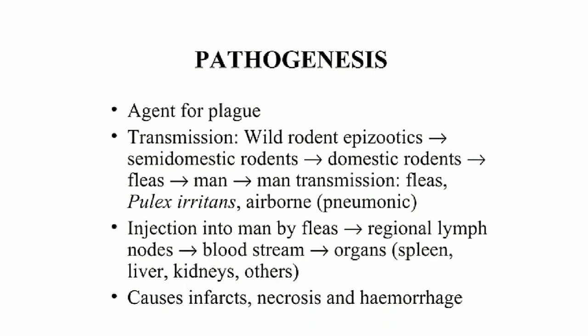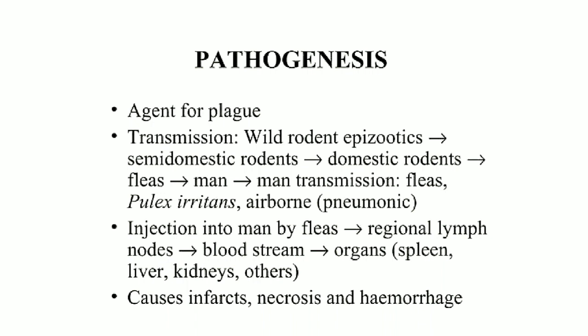Next, domestic rodents. After the domestic rodent, to fleas. Fleas are insects. Next, the insect transmits to man. Man-to-man transmission is airborne, pneumonic.